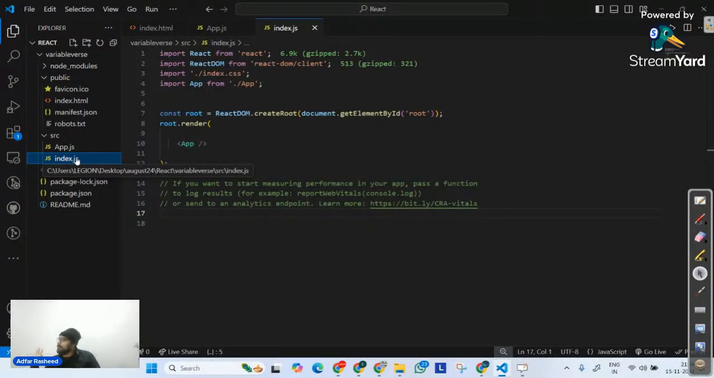As of now, only webpack. Only webpack. That's it. Nothing else. Webpack does this work. Okay. So we have these two files.